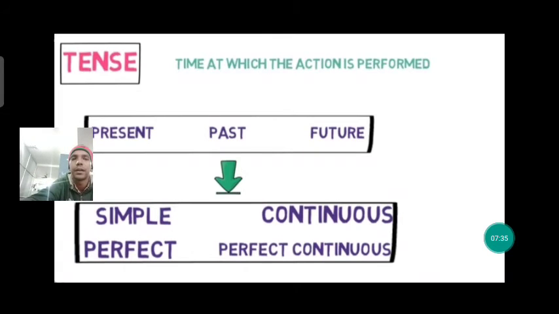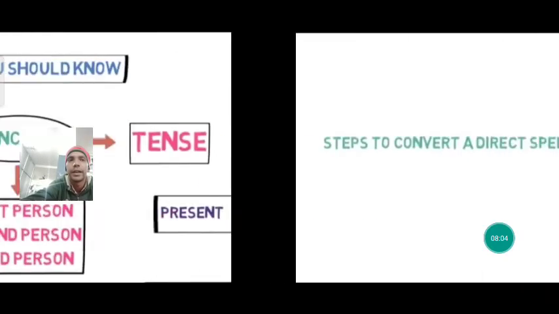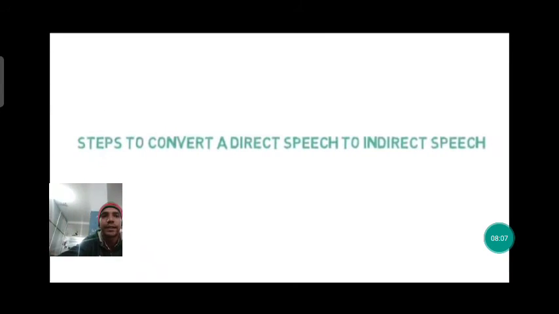So the affirmative structure formula of all these sentences we should know, and this will help us to change the sentences from direct speech to indirect speech, which we have discussed in the tense video, right? So these things you should know: subject, object, tense and person. Then only you can change direct speech to indirect speech. Now what are the steps to convert direct speech to indirect speech? What are the steps we have to follow?